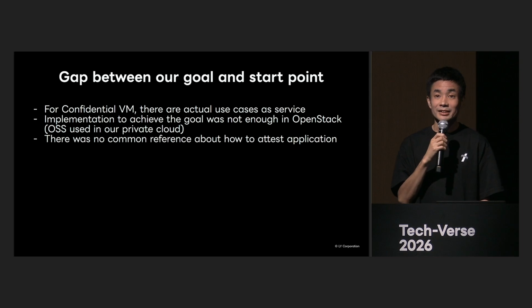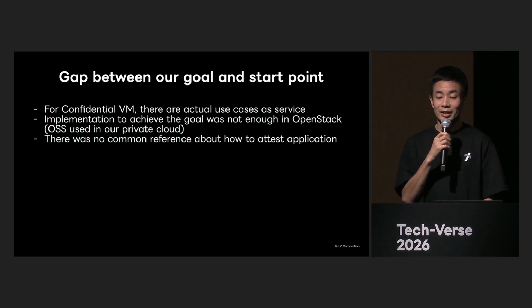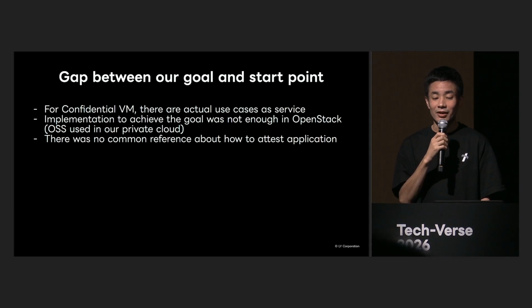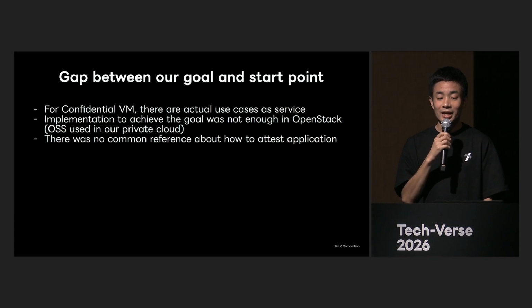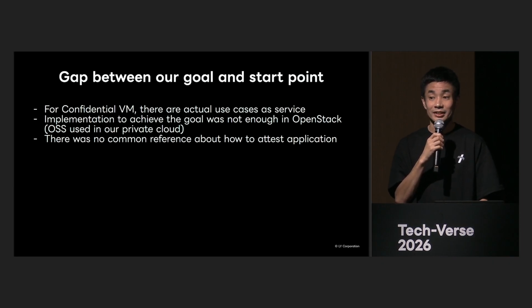There were actually examples where Confidential VM itself was being used. On the other hand, Line Yahoo's private cloud uses OpenStack, but OpenStack did not have the necessary features. Also, there wasn't a general method to attest to applications.